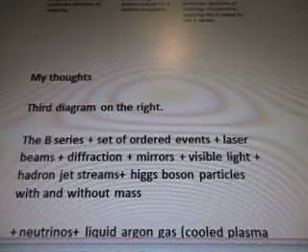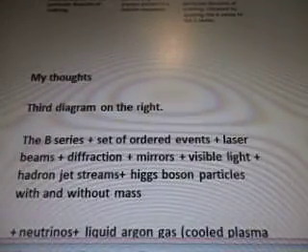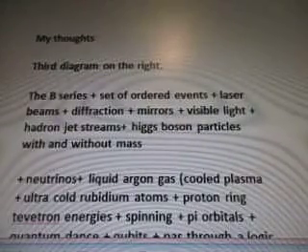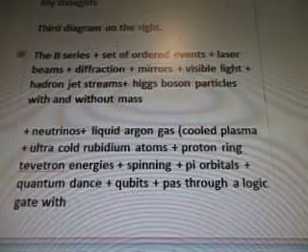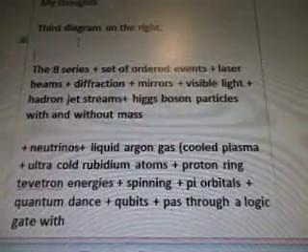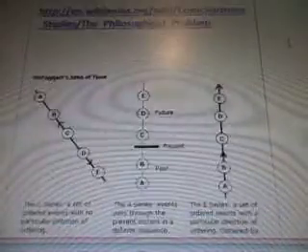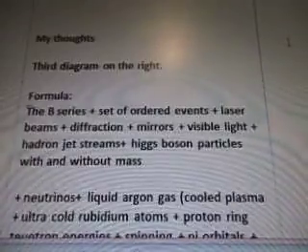My thoughts. The third diagram on the right, which is this one here, is a set of ordered events: laser beams, diffraction, mirrors, visible light, hadron jet streams, Higgs boson particles with and without mass. Okay, so this is the formula. I hope I got the word formula in the title. Let's take a look and see. Yeah, I do. Okay, never mind. So we're looking at a time formula here.